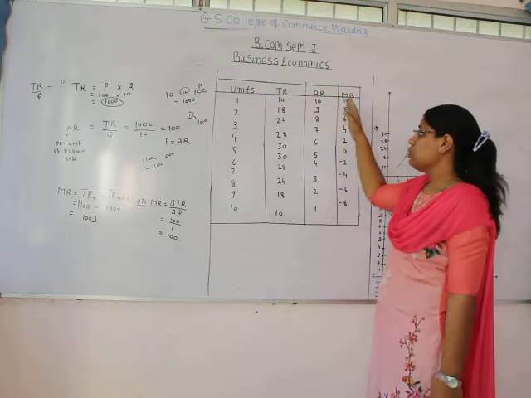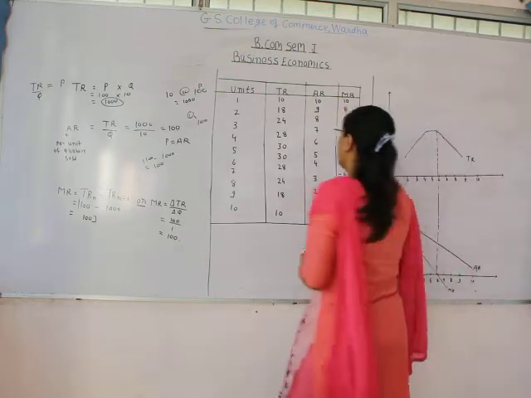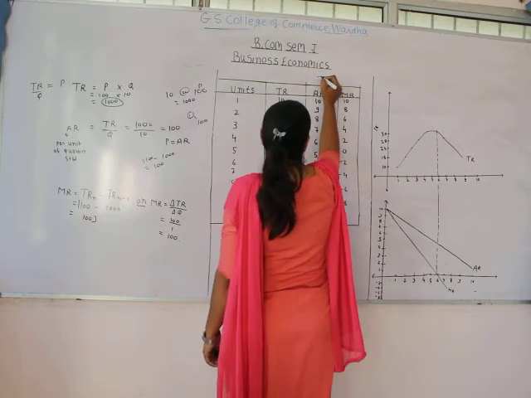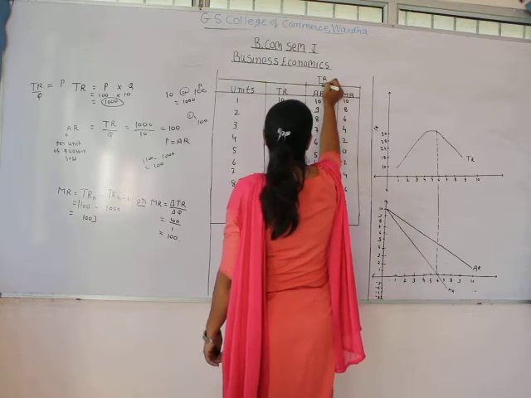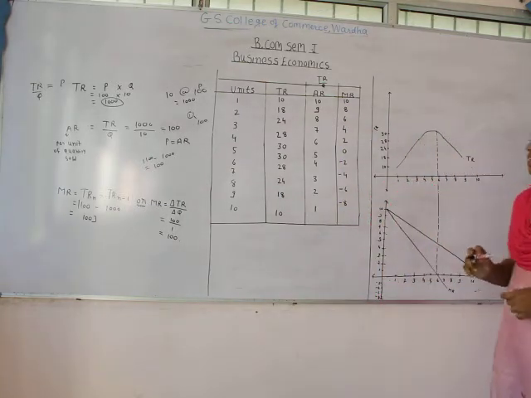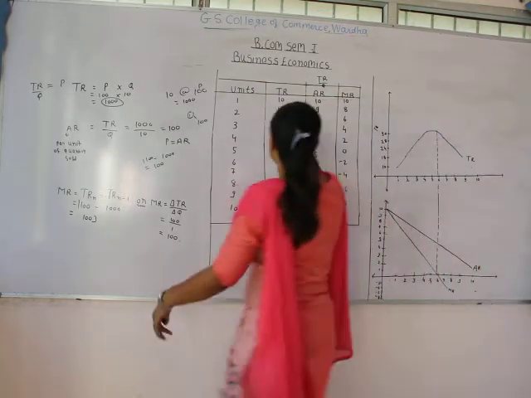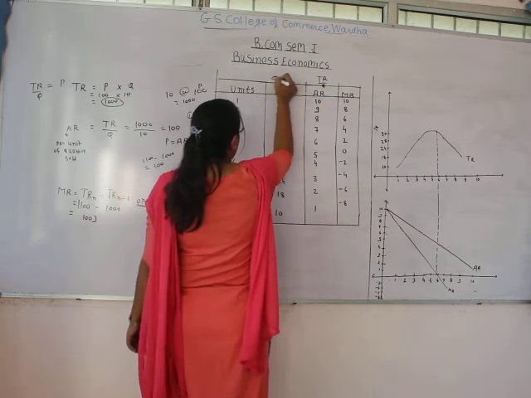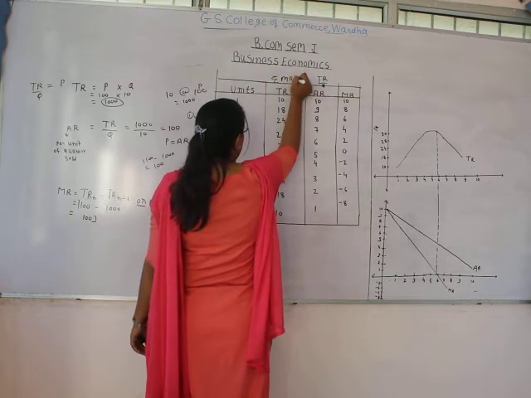The average revenue is given, that we have calculated by using our formula of TR divided by Q. Then we have the marginal revenue, and we can also say that total revenue is the sum of marginal revenue.